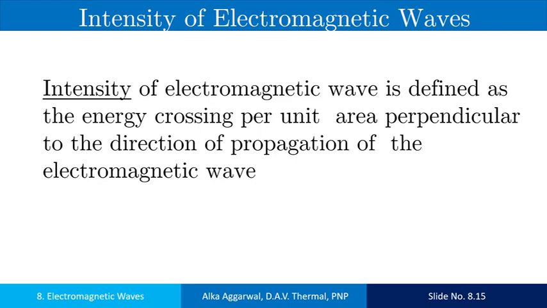Now the new term is intensity. The intensity of the electromagnetic wave is the energy crossing per unit area perpendicular to the direction of propagation of electromagnetic waves.